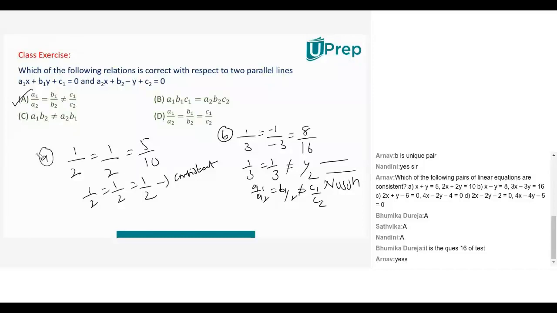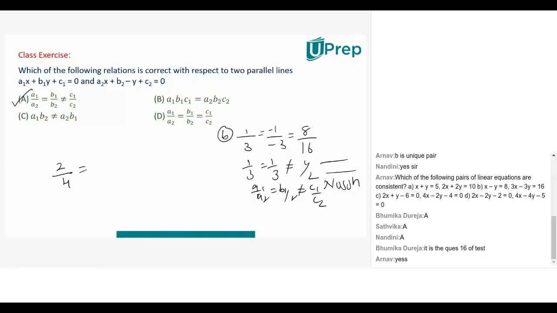Let's check option C. A1 is 2, A2 is 4 in the second equation. B1 is 1, B2 is minus 2. C1 is minus 6, C2 is minus 4.